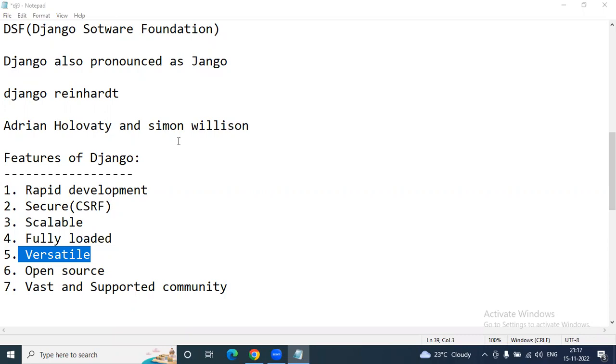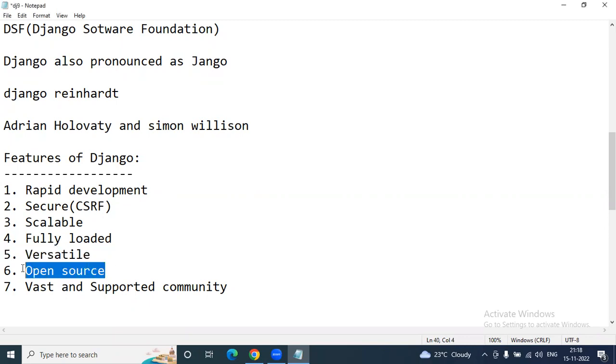Nowadays, most of the companies are using Django to build various types of applications like content management systems, social networking sites, and scientific computing platforms, even online shopping portals, etc. So it's a versatility. Using Django, we can build any type of application clearly, sir. So this is exactly versatile in nature.